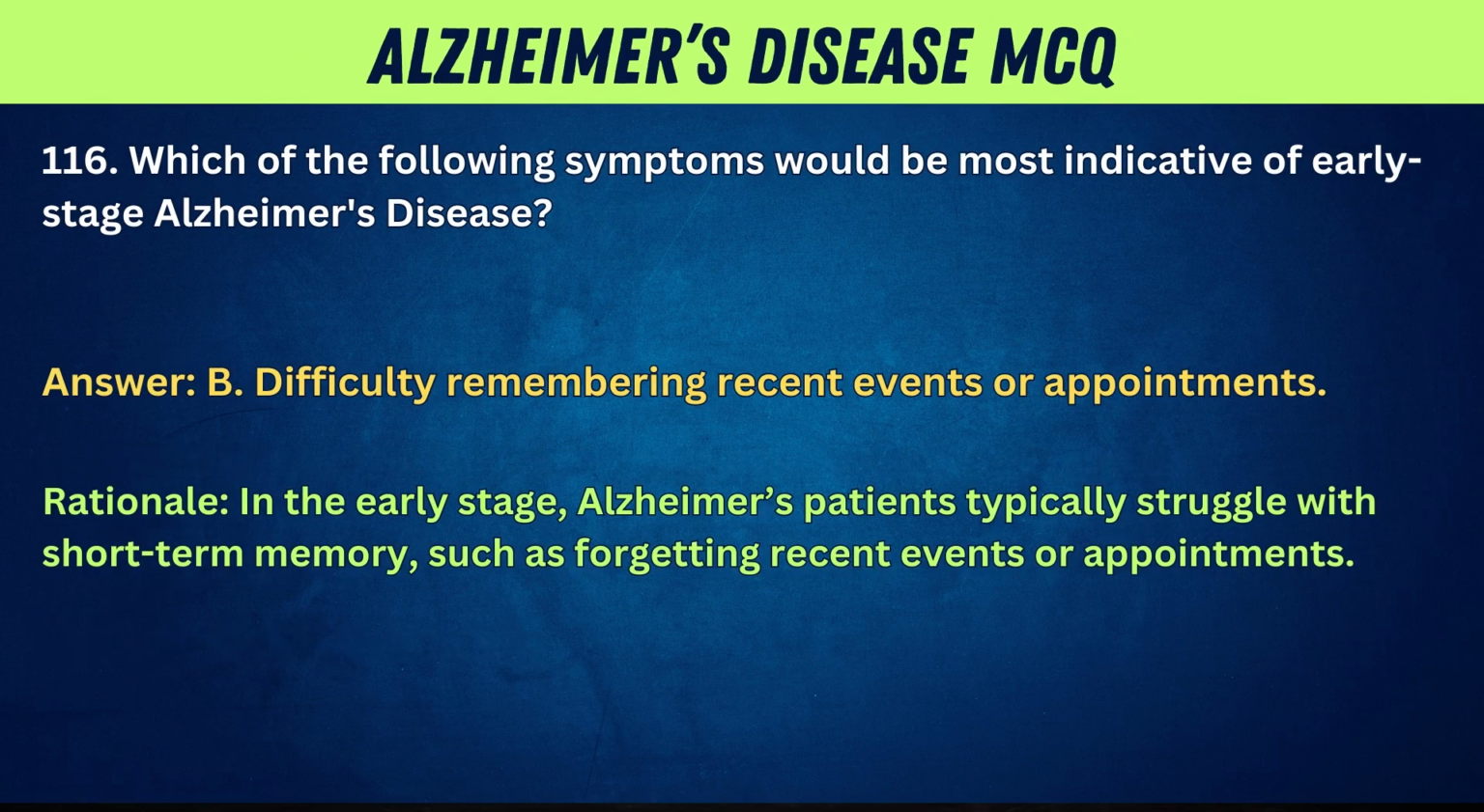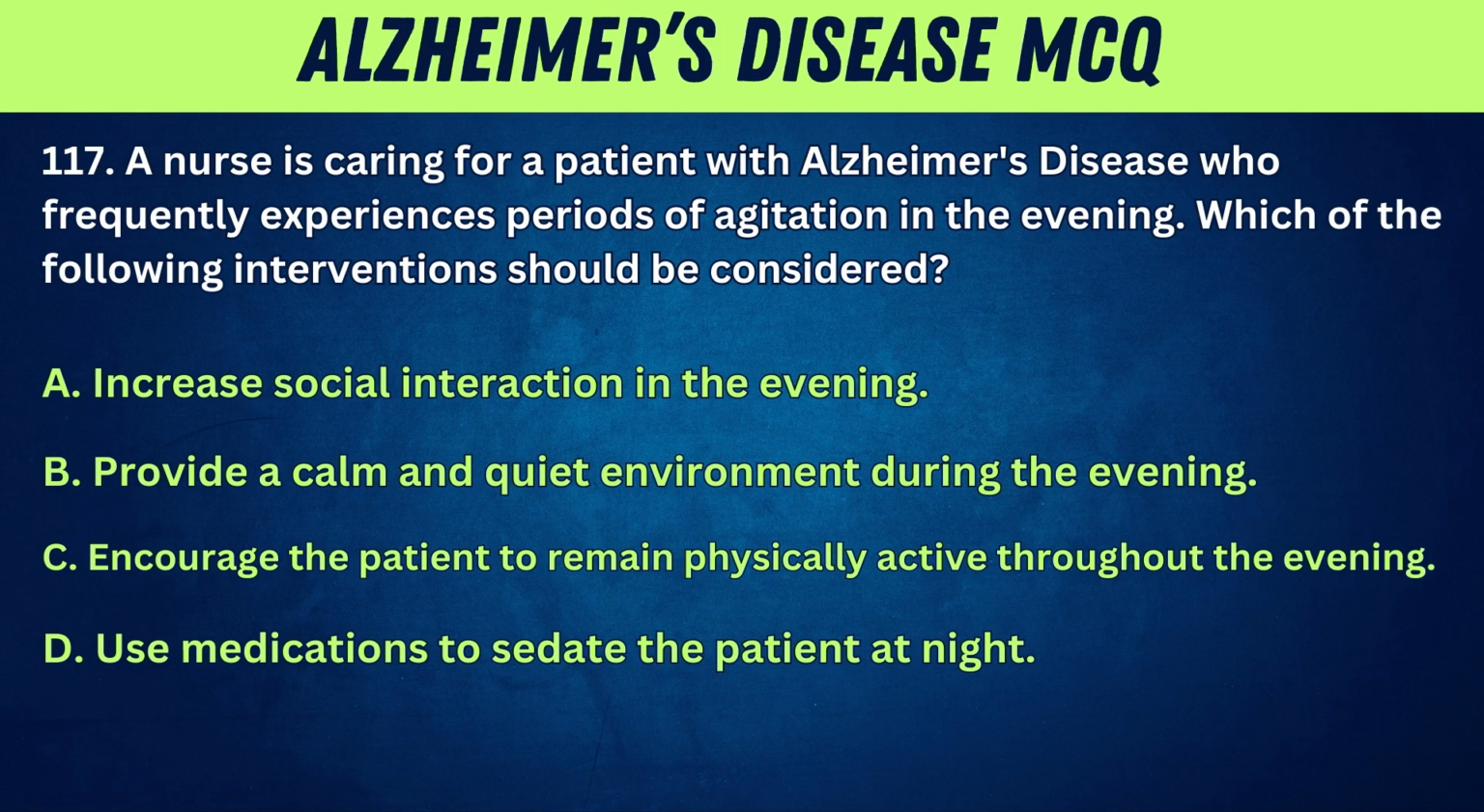Answer: B. Difficulty remembering recent events or appointments. Rationale: In the early stage, Alzheimer's patients typically struggle with short-term memory, such as forgetting recent events or appointments.